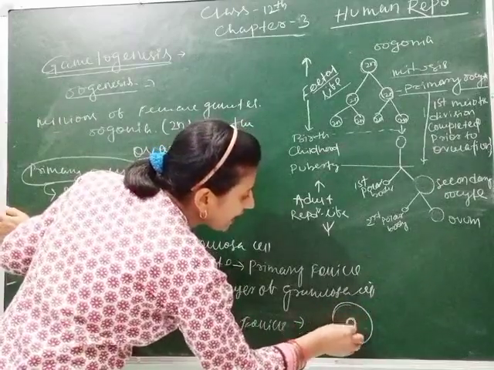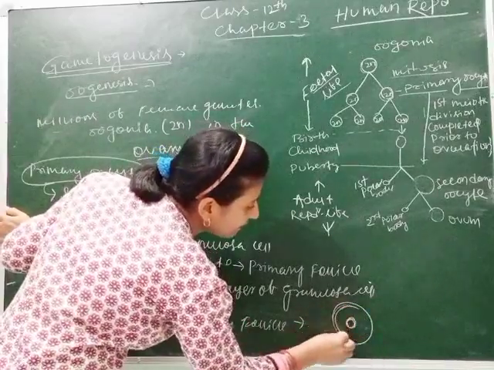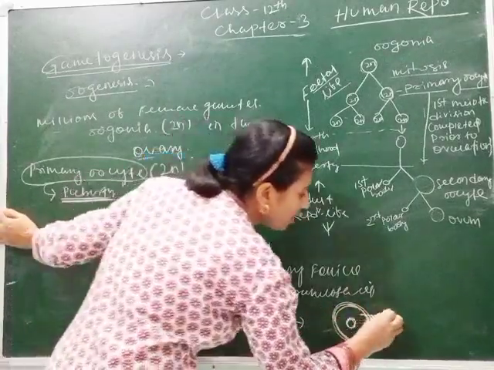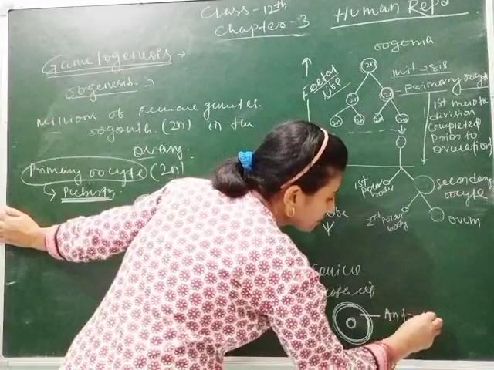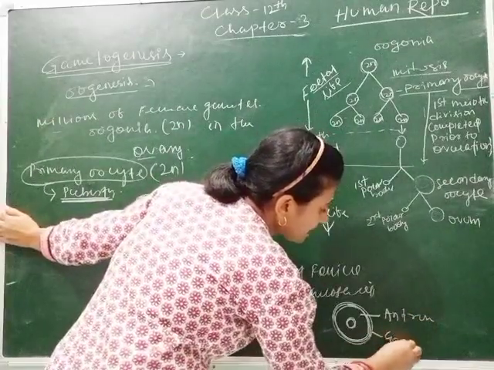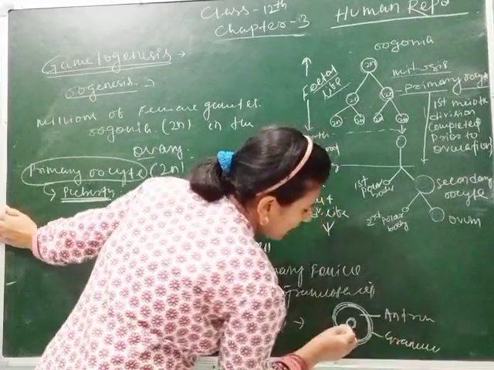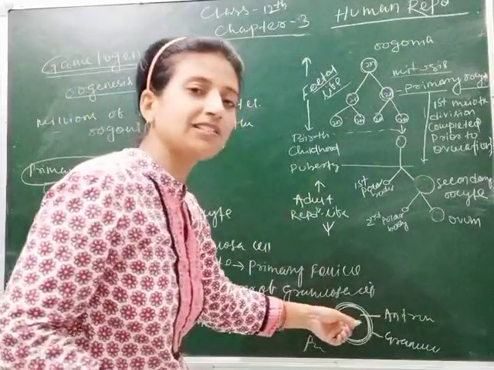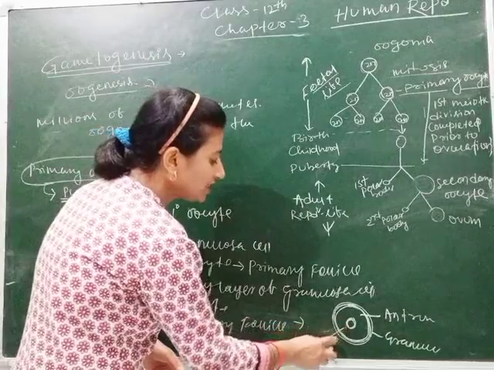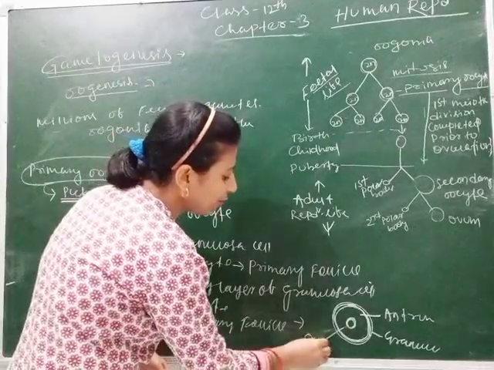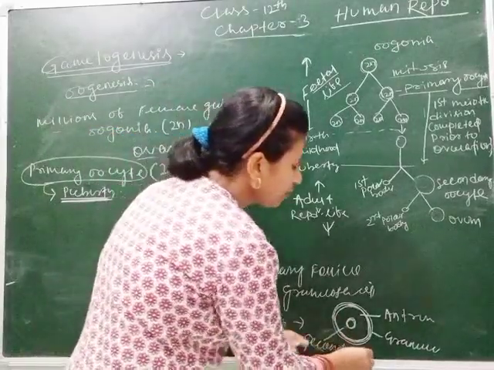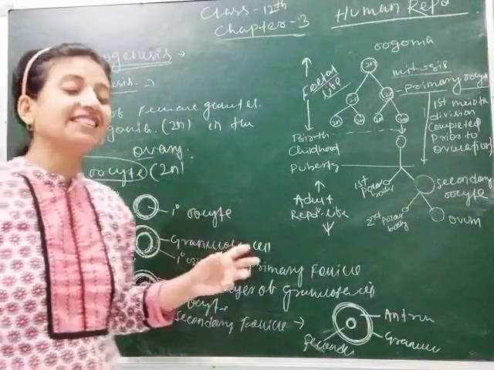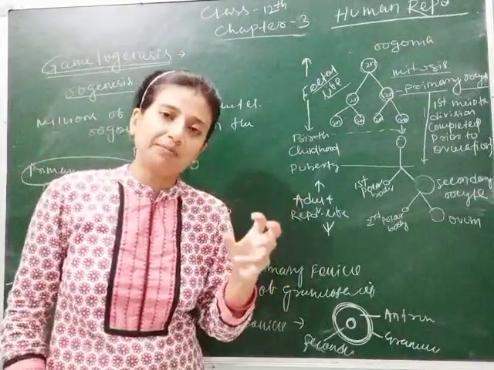When there is an antrum present between the granulosa cells and the oocyte, this part is called antrum. This is granulosa cell, and this is primary oocyte. Now we can't say this is primary oocyte, now this is called secondary oocyte. Remember students, the identification of a tertiary follicle is formation of antrum.